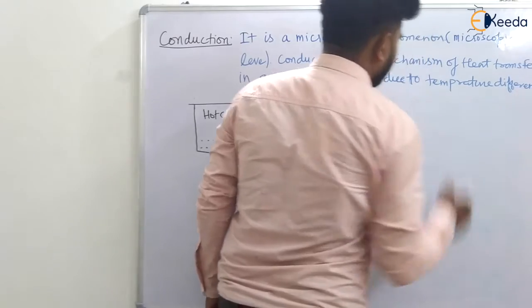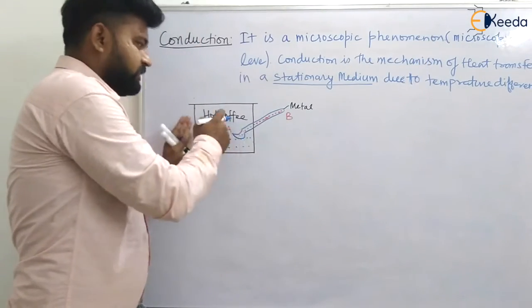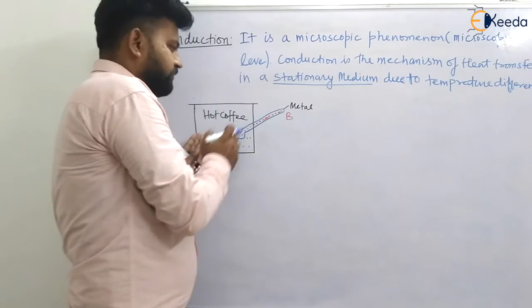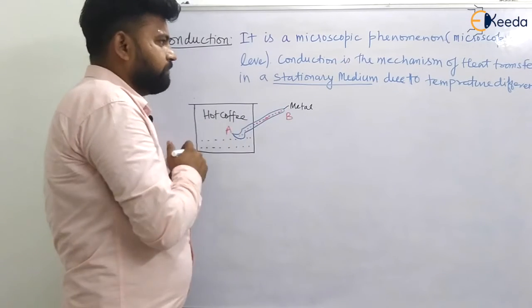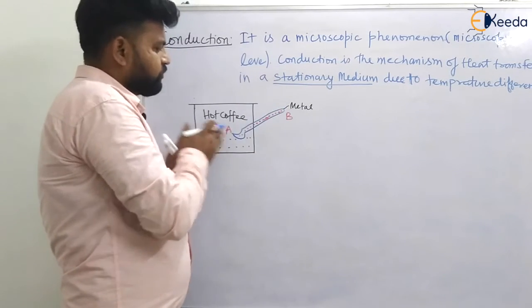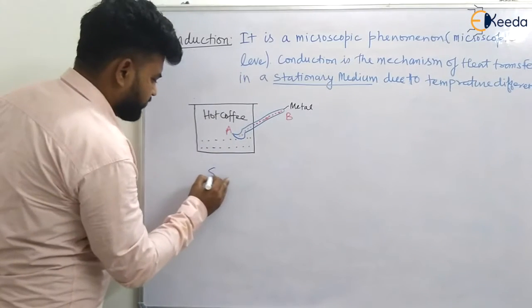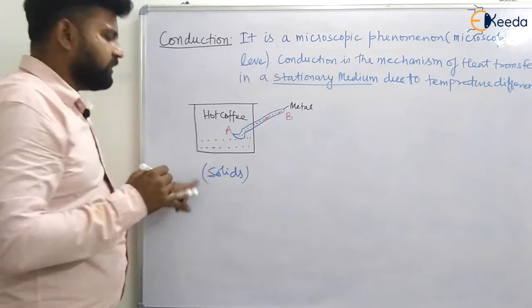Okay. As there is a temperature difference between the hot coffee and the spoon, between points A and B, there will be heat transfer from A to B, and that is a solid or stationary medium. And since a temperature difference is there, heat will be transferred. So this is generally for solids. Conduction will be in solids.